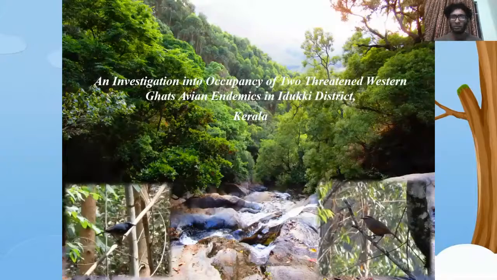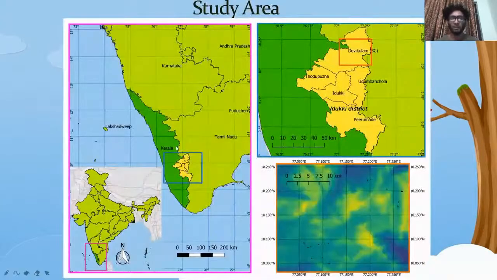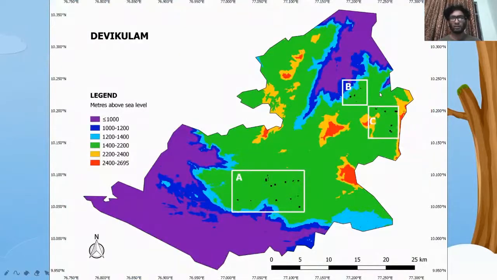So this is how the project started, as an occupancy study on the two species. I chose Montecincla fairbanki and Sholicola albiventris, which are found in the southern Western Ghats, and probably half of the population can be found there. And I focused on Devikulam because much of their habitat lies within this taluk.